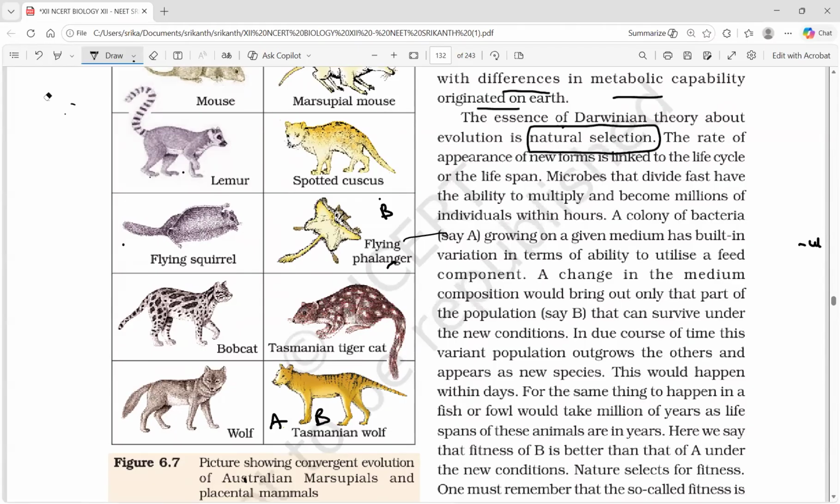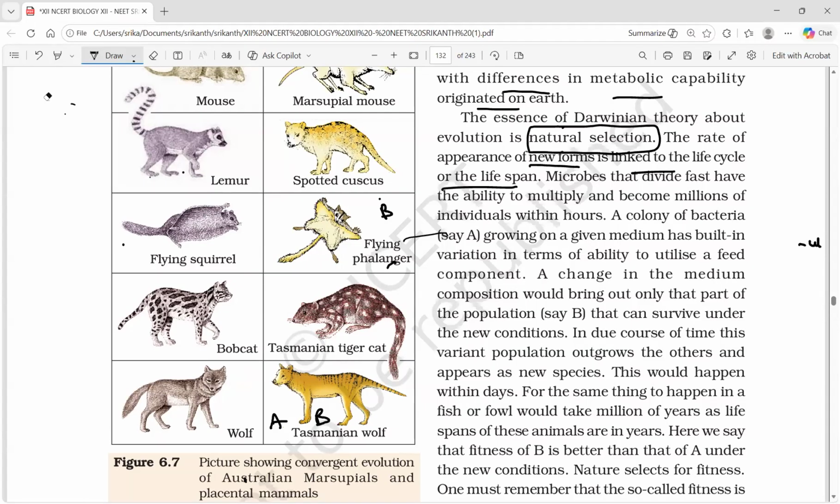Remember this statement, when it comes as a statement you may get confused. The rate of appearance of new forms is linked to the life cycle or lifespan.